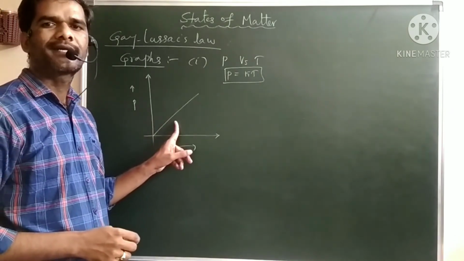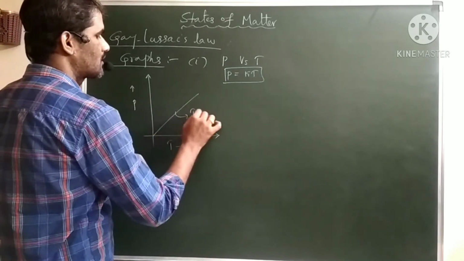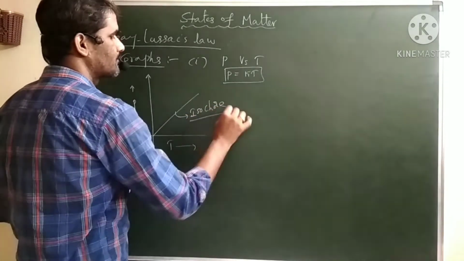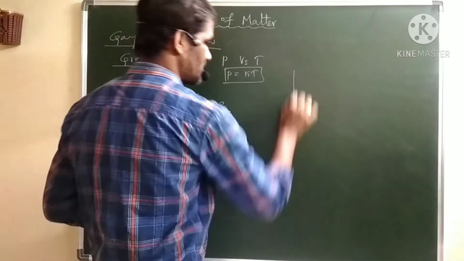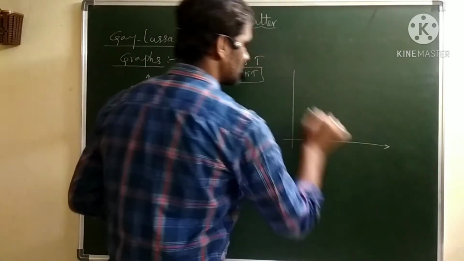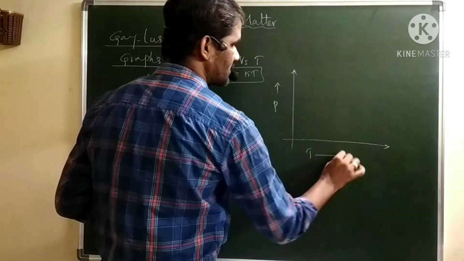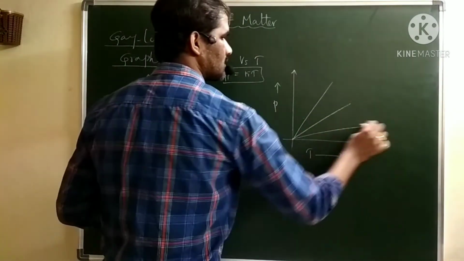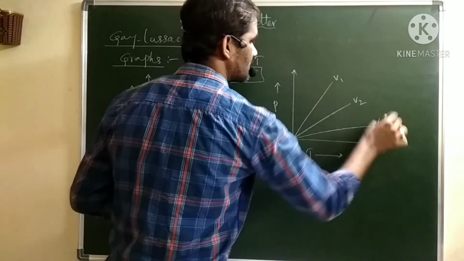The graphs drawn at constant volume are called isochores. This graph we can call an isochore. If I draw various isochores, pressure versus temperature, let us take various isochores like V1, V2 and V3.